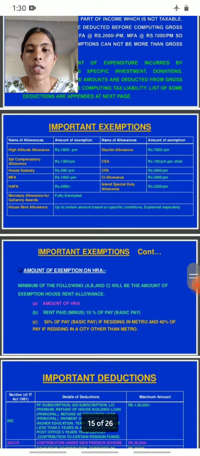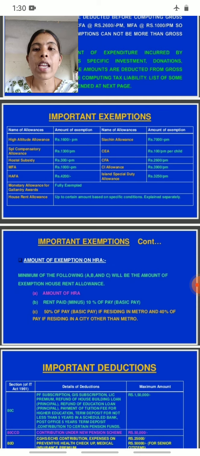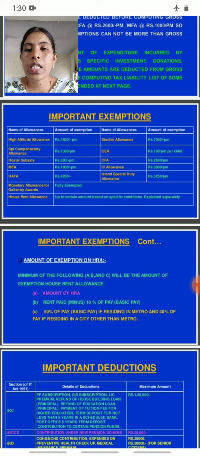Then the next one is MFA. MFA amount of exemption is 100 per month, and CI allowance is how much? 3,900 per month. Then next HAFA, see beta, 4,200. Amount of exemption is 4,200.